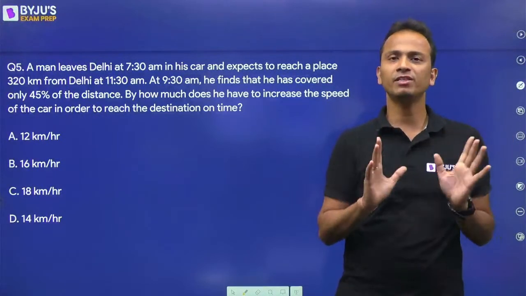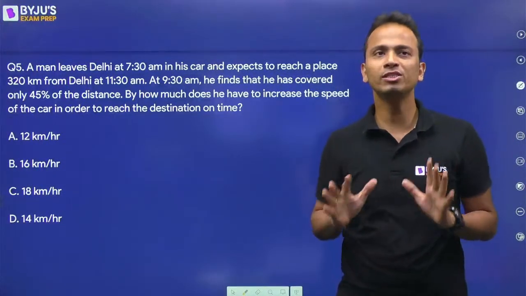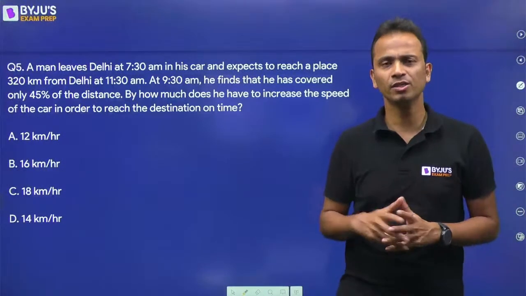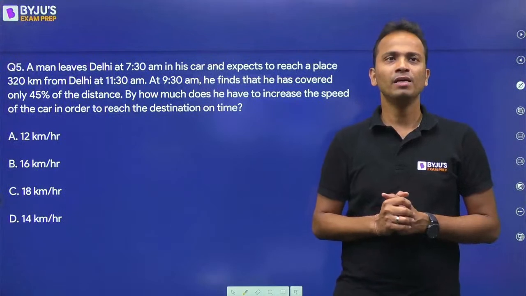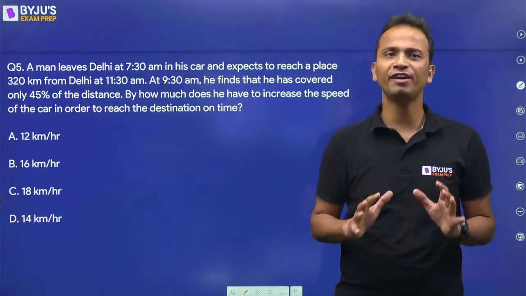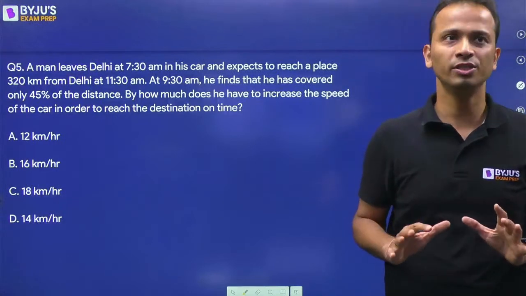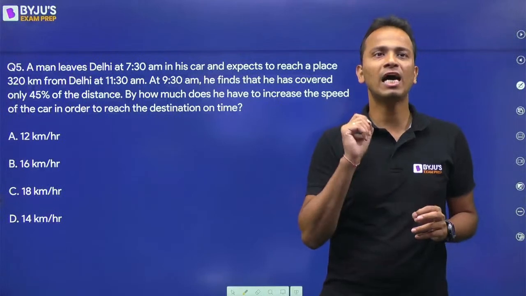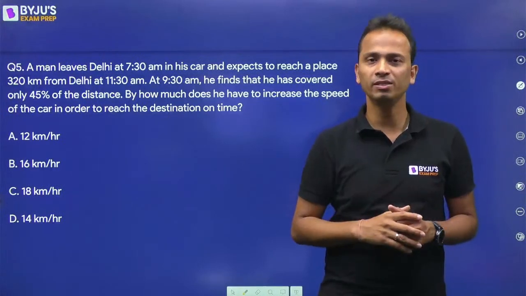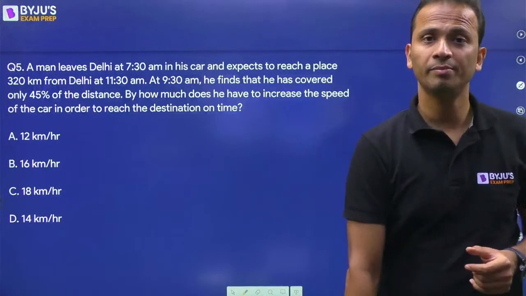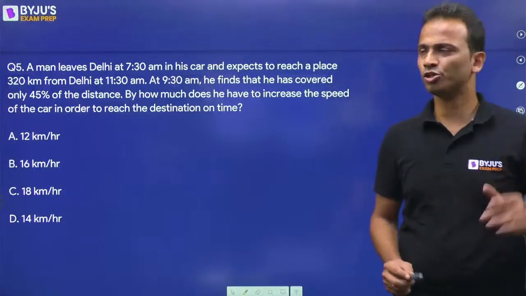At 9:30 AM, he finds that he has covered only 45% of the entire journey, right? So by how much does he have to increase the speed of the car in order to reach the destination on time? Simple, basic question.